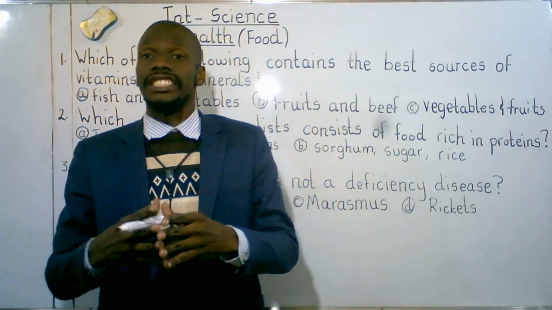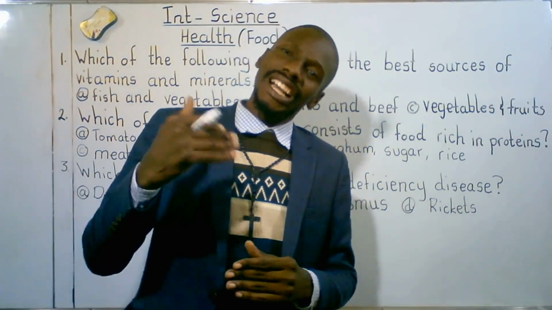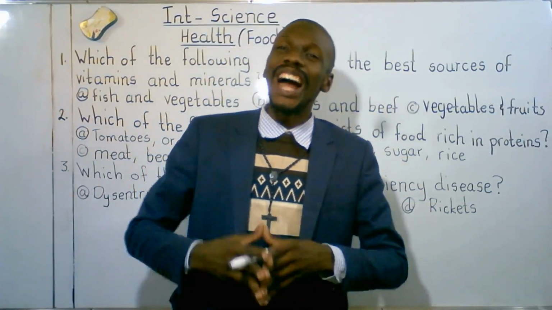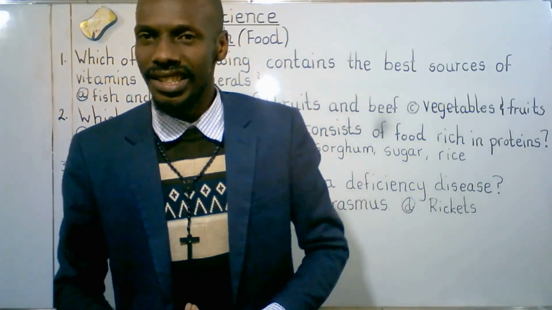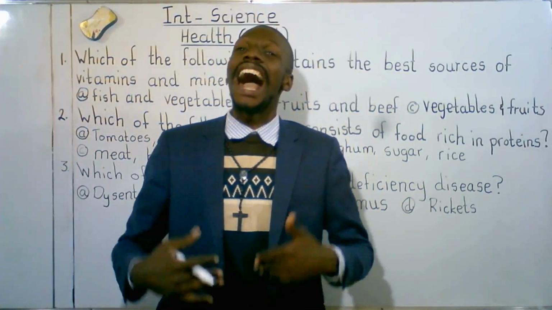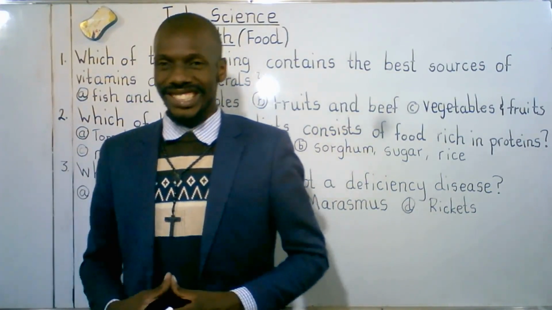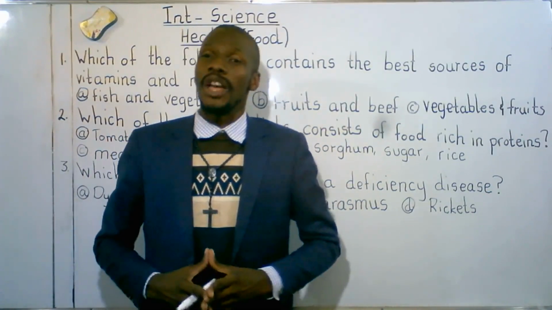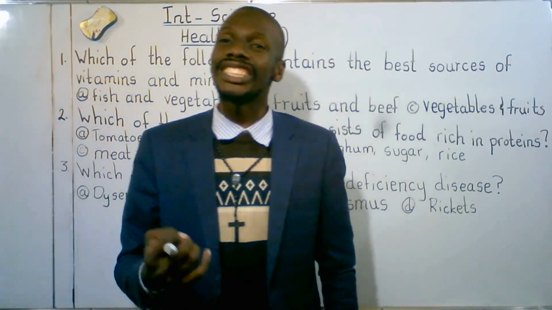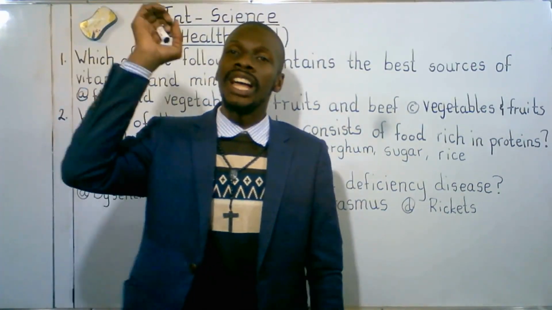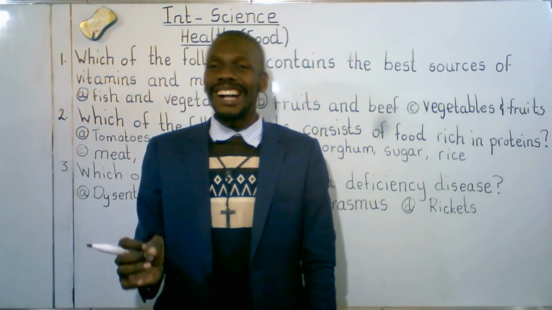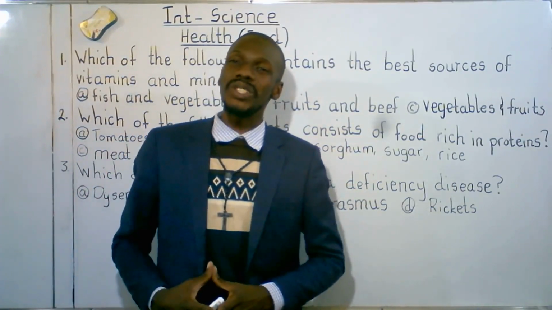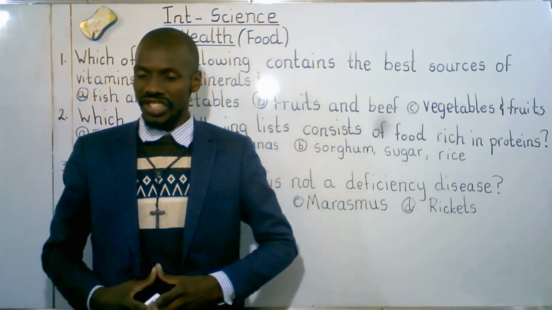be affected. There are diseases that are caused due to lack of nutrients. These diseases are known as deficiency diseases. So deficiency diseases are caused due to lack of nutrients. One example of a deficiency disease is kwashiorkor. Kwashiorkor is a disease that is caused due to lack of proteins. Another deficiency disease is marasmus. Marasmus is caused due to lack of carbohydrates.